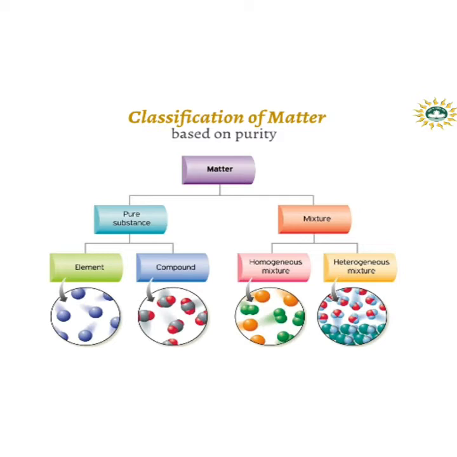Pure substances are of two types, elements and compounds, and mixtures are of two types, homogeneous mixtures and heterogeneous mixtures. Elements can be classified into metals, non-metals and metalloids. Compounds are classified into organic compounds and inorganic compounds. Homogeneous mixtures include solutions, and heterogeneous mixtures are classified into colloids and suspensions. We'll study solutions, colloids and suspensions in the next lesson.